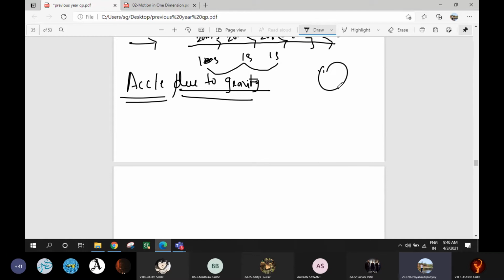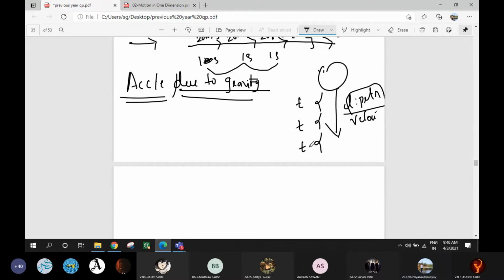See, there is a body. I will leave this. What happens? Distance per unit time changes in a particular direction. It means velocity is changing. Now the change in the velocity is the same in equal intervals of time. Then what is it? Uniform acceleration. Therefore, the body is accelerated. When a body falls freely under gravity, acceleration is produced in the body due to Earth's gravitational attraction. It is known as acceleration due to gravity and it is denoted by the letter g.